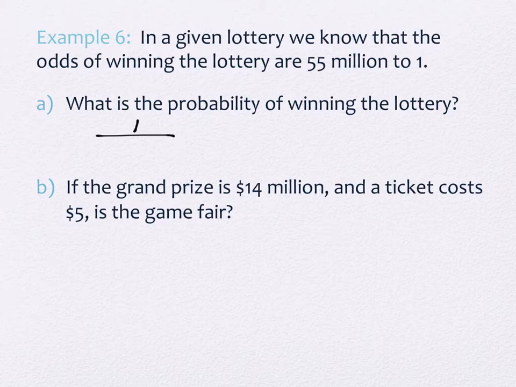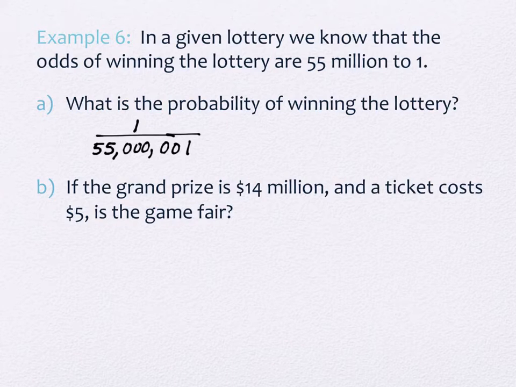Close. So you're thinking along the right lines, Braden, but it's not subtraction of 1, it's addition of 1. So it's 55 million and 1. Okay? So 1 to 55 million means one person wins, 55 million people lose. So that means that the total number of people who played is 55 million and 1. Does that make sense? That's how odds and probability are connected.